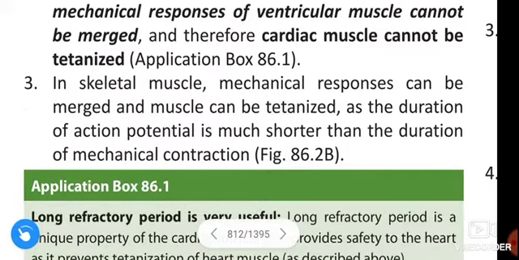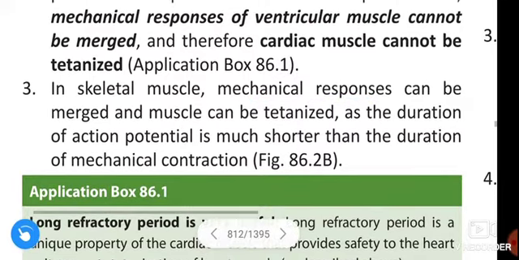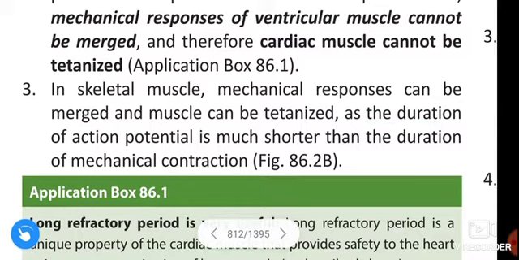In skeletal muscle, the mechanical responses can be summated and the muscle can be tetanized, as the duration of action potential is much shorter than the duration of mechanical contraction in skeletal muscle.